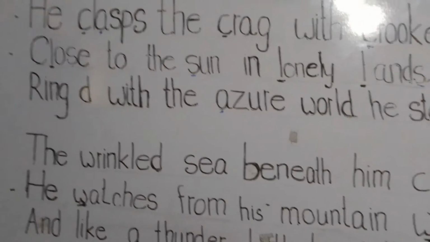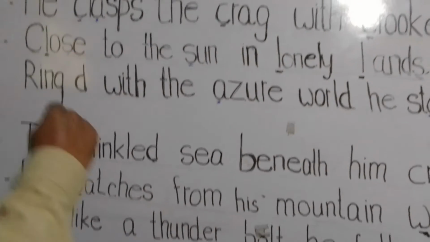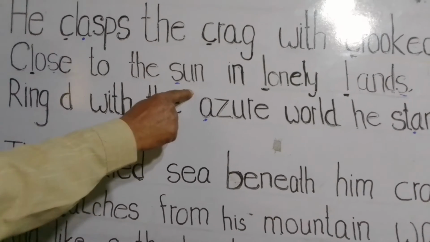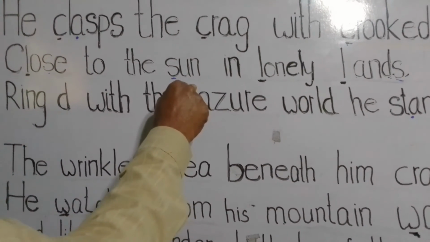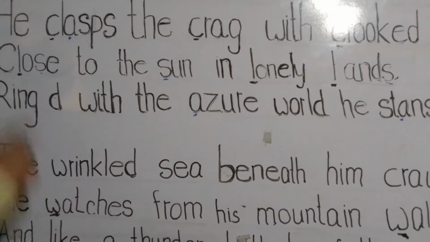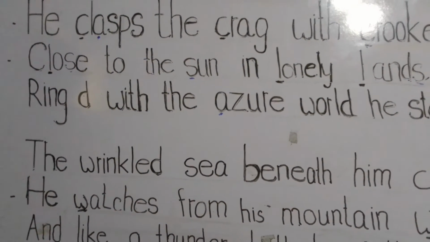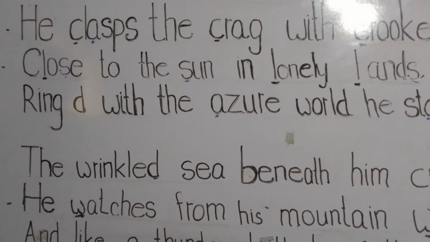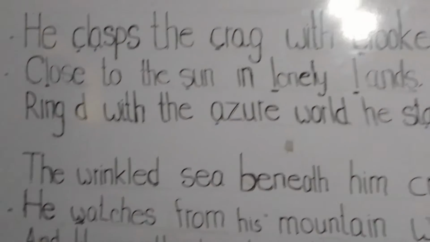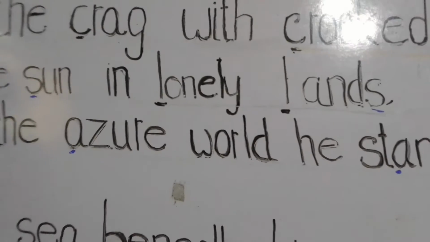Next, I would like to say about a quotation. Close to the sun. What do you think the quotation close to the sun signifies? The quotation close to the sun suggests freedom that is not controlled by the limitation of the bird's atmosphere.